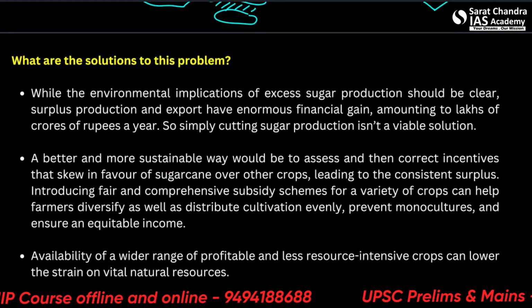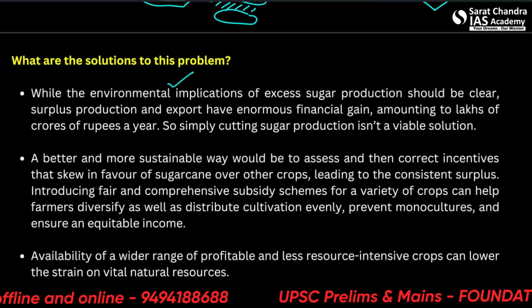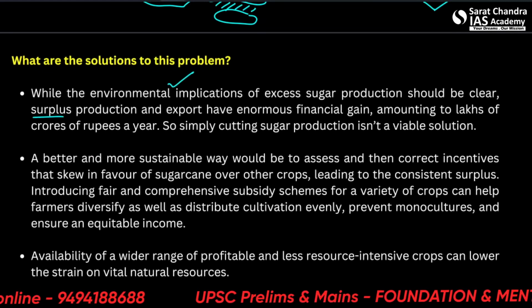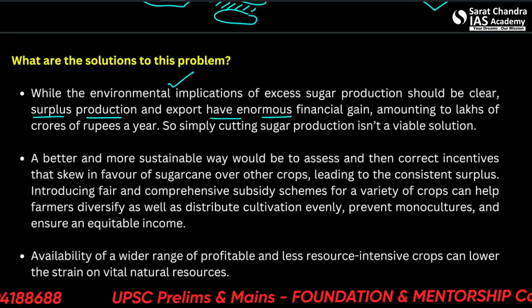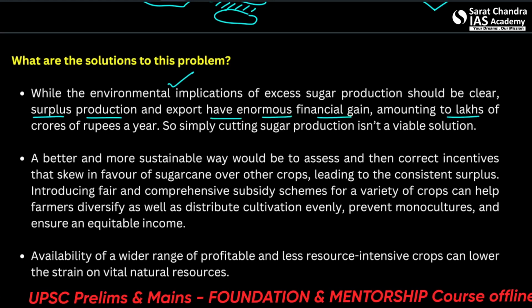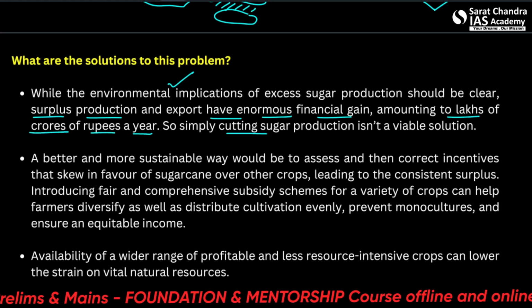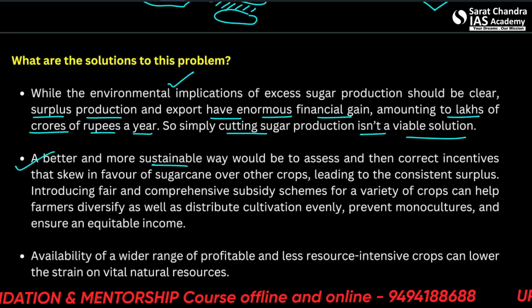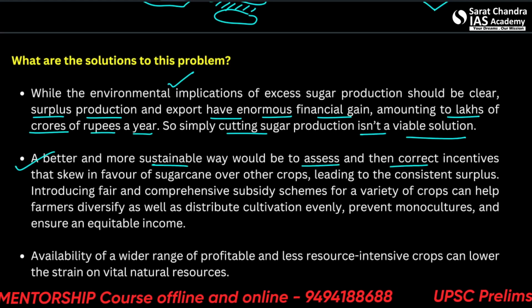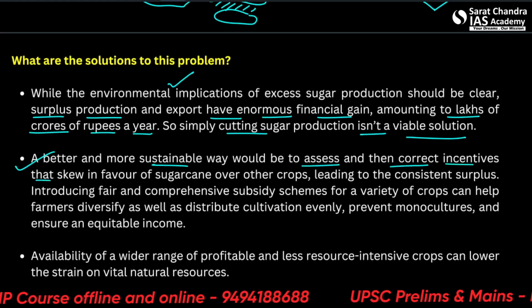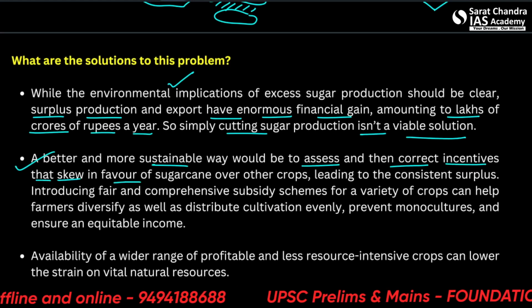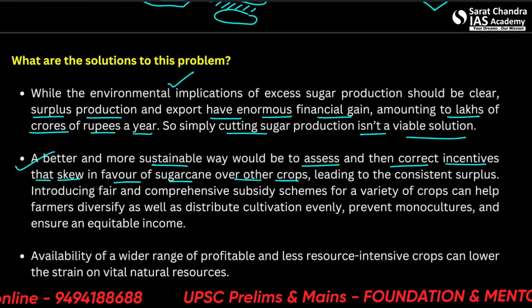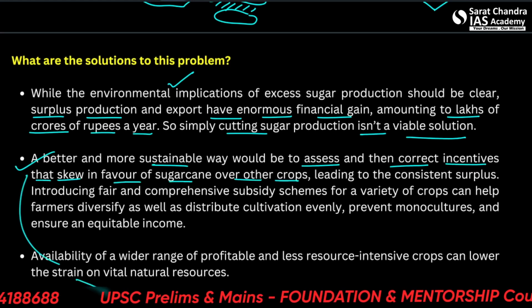So while the environmental implications of excess sugar production should be clear, surplus production and export have enormous financial gain, amounting to lakhs of crores of rupees a year. So simply cutting sugar production isn't a viable solution. A better and more sustainable way would be to assess and then correct incentives that skew in favor of sugarcane over other crops. That means basically diversifying the crop production.